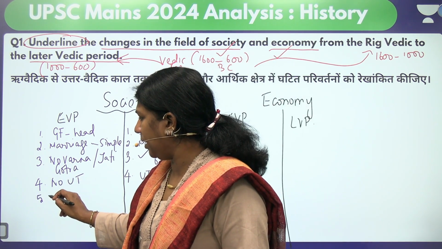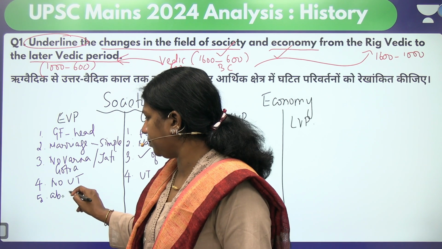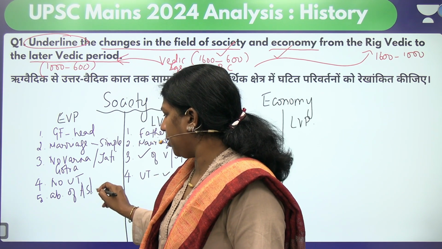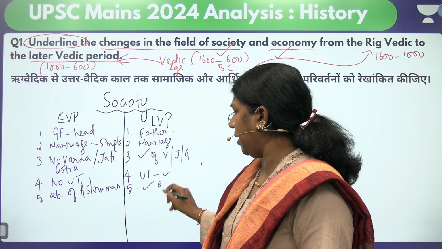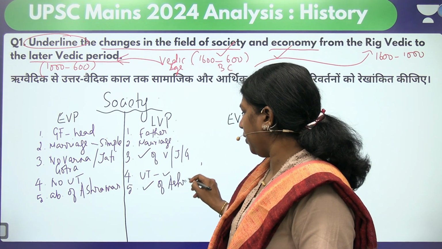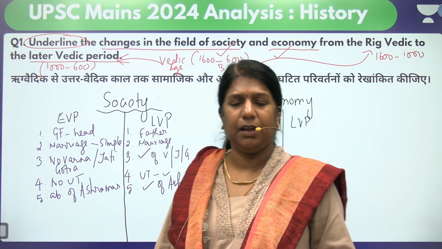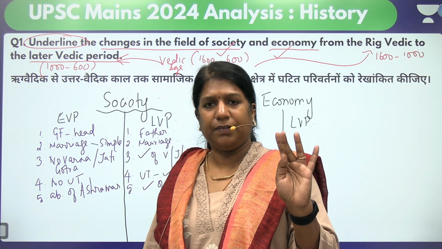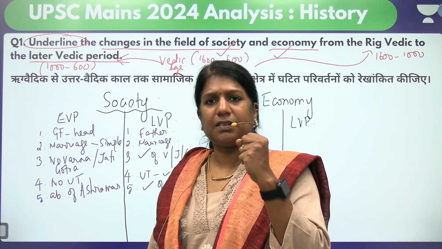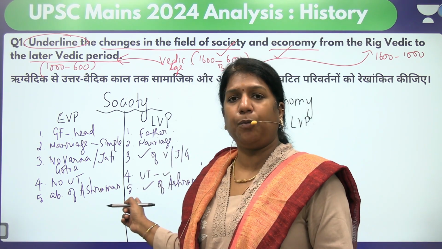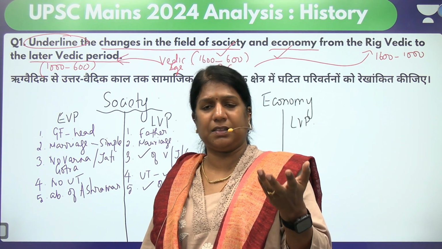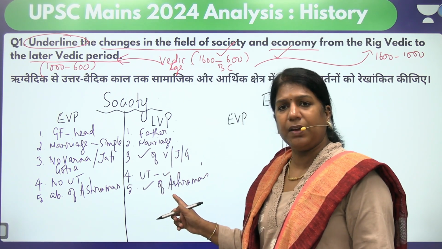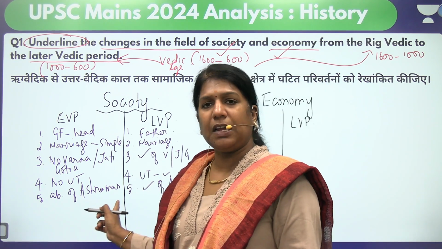And when you look at here, absence of ashramas. There was no ashrama system here. And when you put it here, presence of ashramas. So for ashramas, you need not elaborate, but you can just mention the Brahmanas, the Kshatriyas, the Vaishyas, Shudras. When the Varna system entered, ashramas became very popular. Which means the Brahmacharya, the Grihastha, the Vanaprastha and the Sannyasa. That part became very common here. So that was seen during this period.